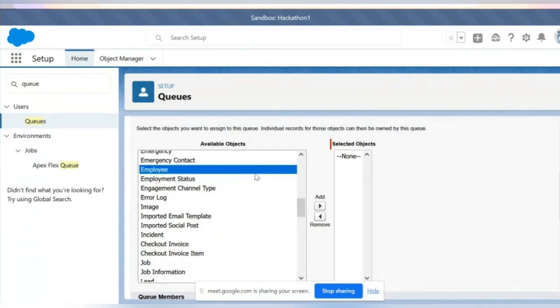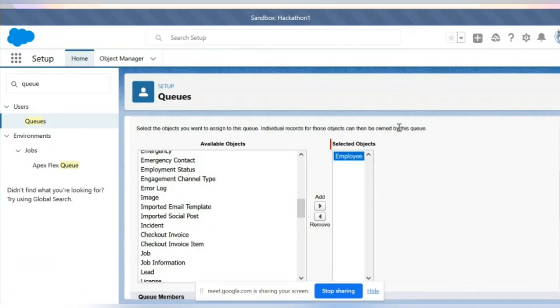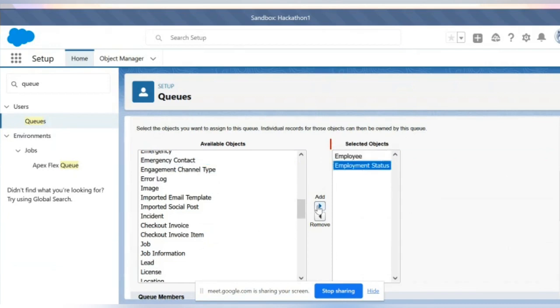This is at the object level, not each record. So every record that gets created under employee, at any time, Rahul will be notified.